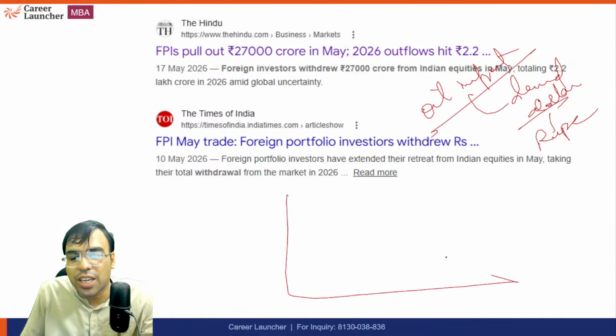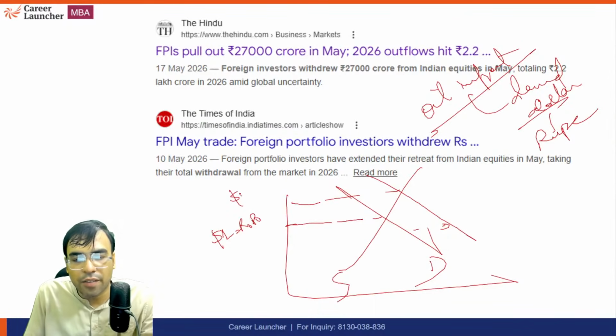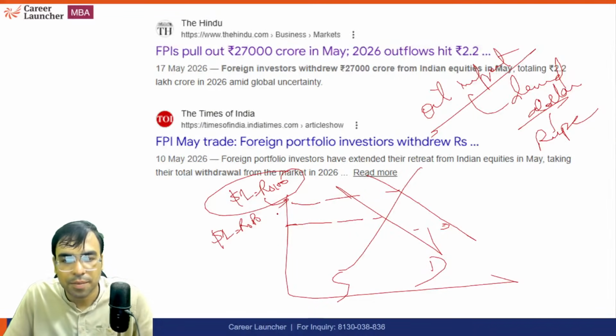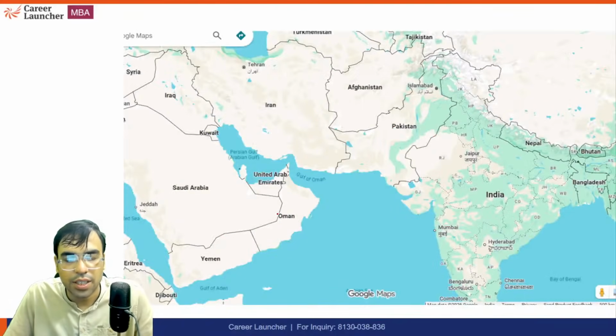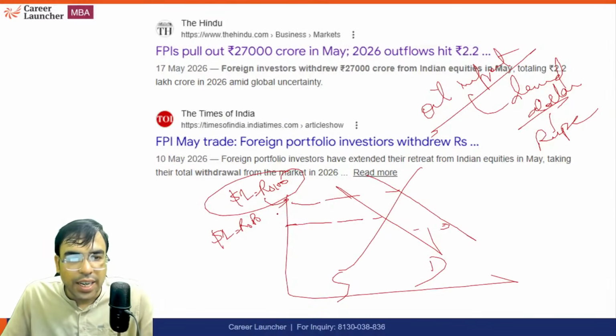So there's a graph actually. This is a supply and demand graph for the dollar. For example, if the dollar's demand increases, it will shift something like this. So earlier, let's say, $1 was equal to 80 rupees. Now it will get weaker. It will become $1 equal to 100 rupees. That is what you should know. So that is how the concept works.